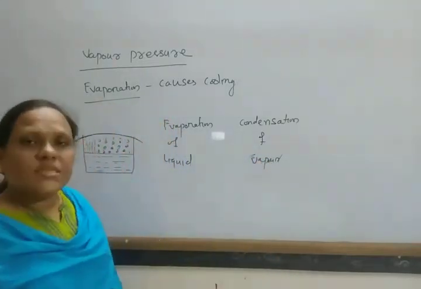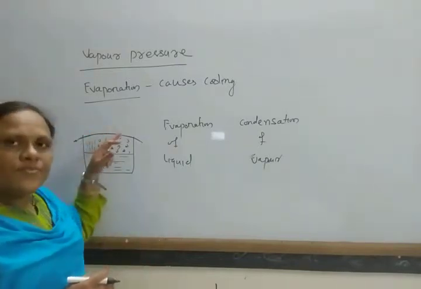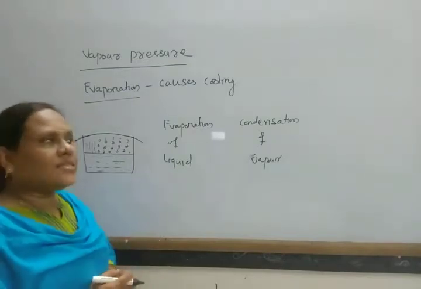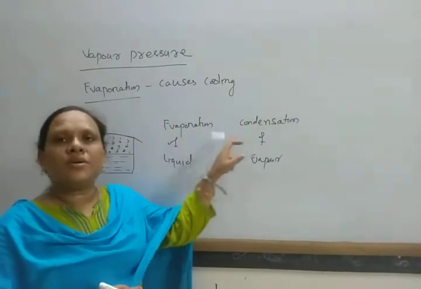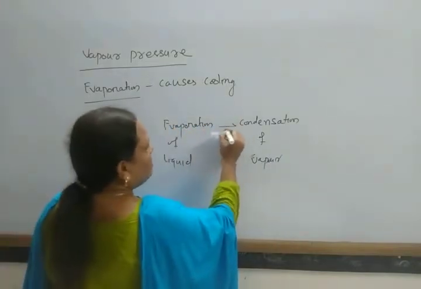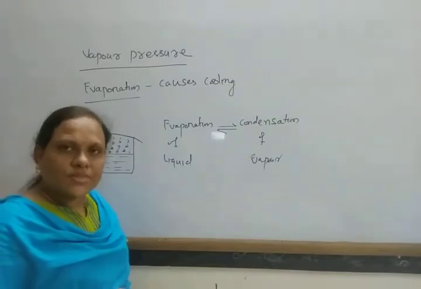So first evaporation, then condensation, and again after some time, equilibrium is achieved between the evaporation and condensation process.